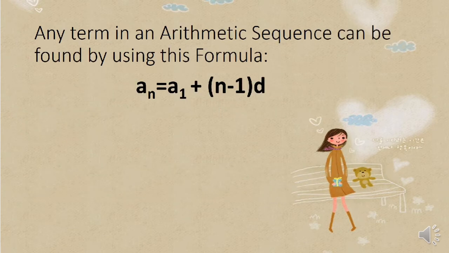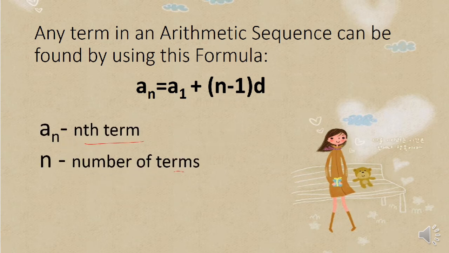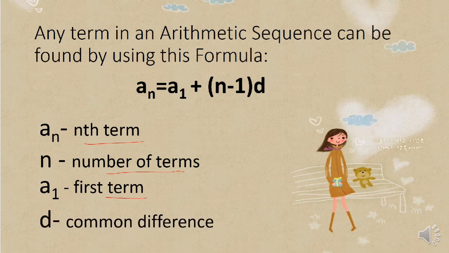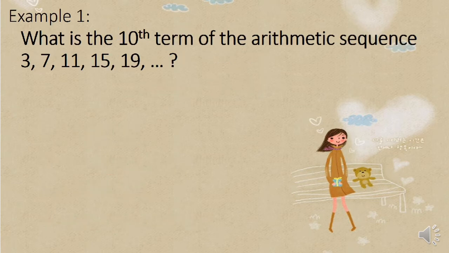Any term in an arithmetic sequence can be found by using this formula. We have a sub n equals a sub 1 plus the quantity n minus 1 times d, where a sub n is the nth term, n is the number of terms, a sub 1 is the first term, and d is the common difference. Okay, so let's take this example. What is the 10th term of the arithmetic sequence 3, 7, 11, 15, 19, and so on?